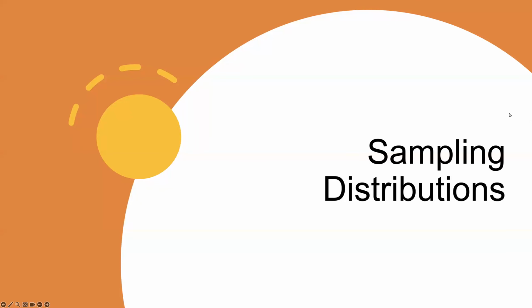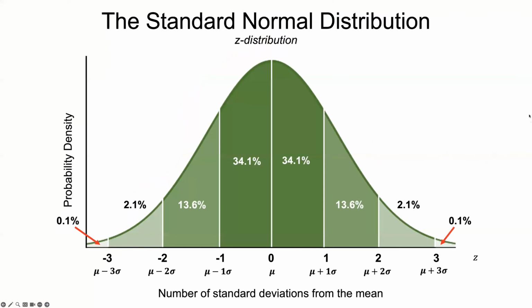So for this sampling distributions video, it is best if you have a good understanding of a normal distribution, z-scores, and the unit normal table. So I would go back and watch those videos if needed. Sampling distributions are important because we normally cannot observe an entire population. Taking a sample allows us to estimate what is happening in our population. So it's very important for inferential statistics and hypothesis testing.